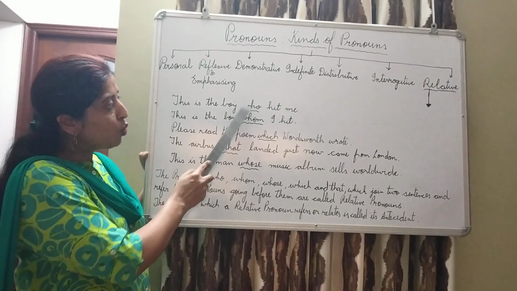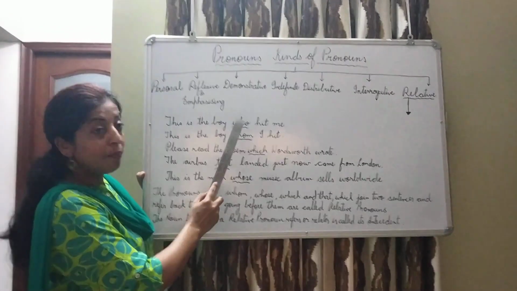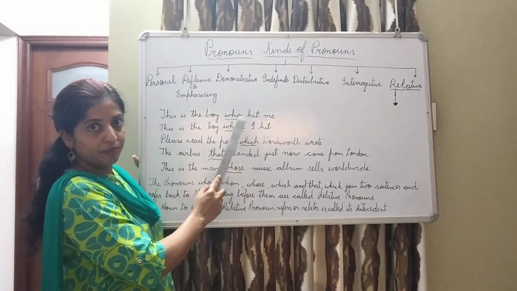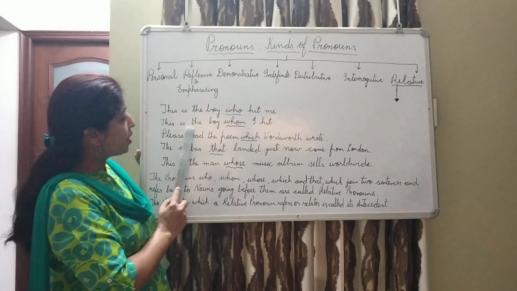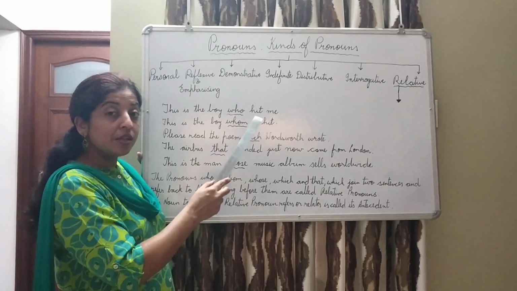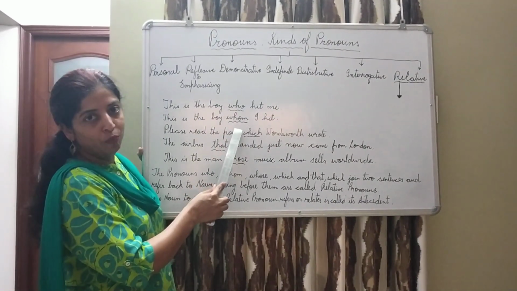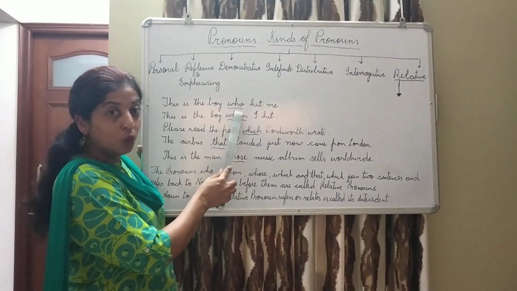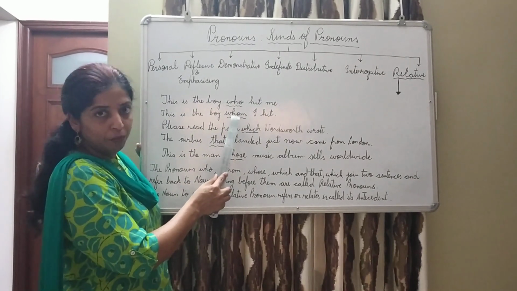Now where to use who and where to use whom? This is the boy. The boy hit me. Here the boy is the subject, doer of the action. So we have used who. In the second sentence, this is the boy. I hit the boy. That means here in the second sentence the boy is receiving the action. So we have used whom. When the antecedent is the doer of the action, we'll use who. When the antecedent receives the action, we'll use whom.